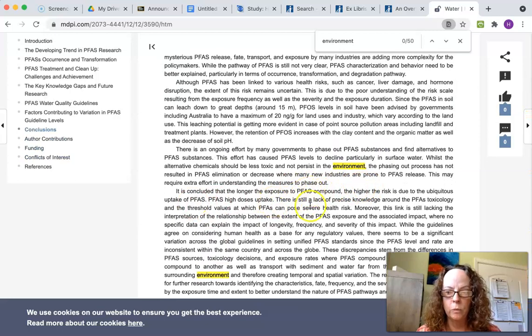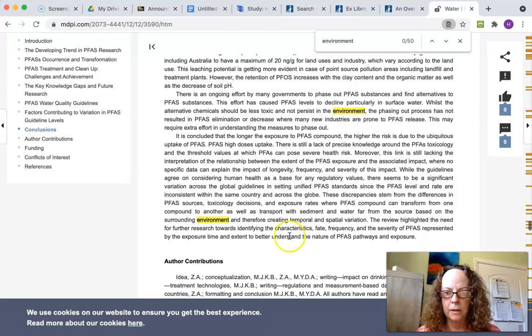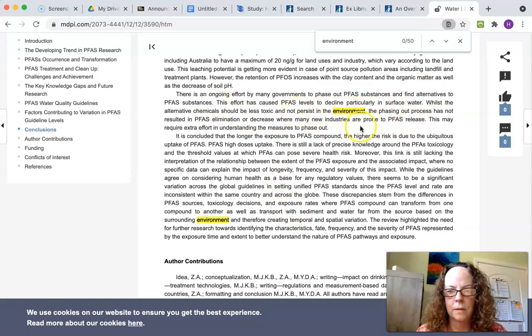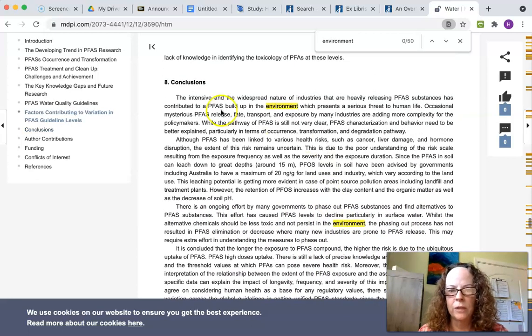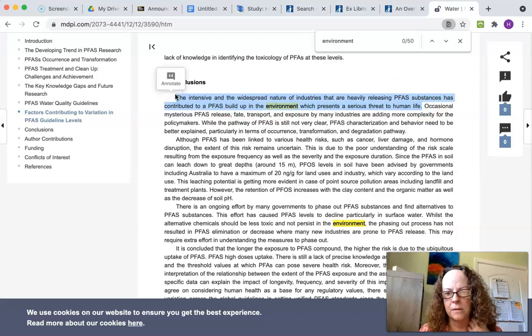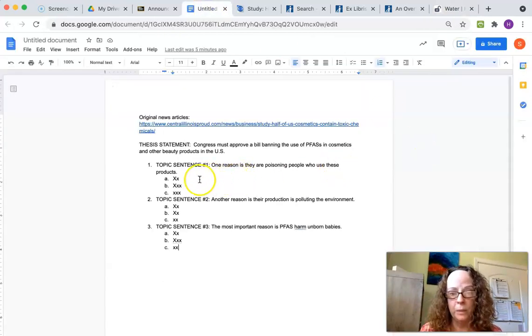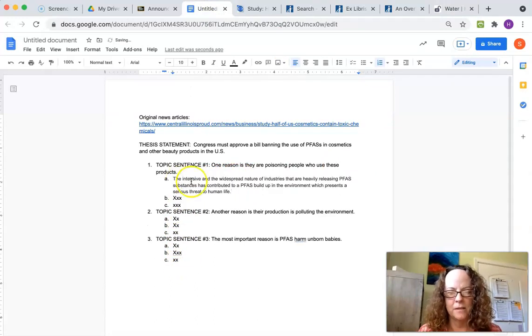Ooh, wow, okay. Talking about how they're getting rid of it. This is a threat to human life. That's actually a really interesting sentence. So I actually accidentally found something for one of my other reasons, which is that it's bad for people, right? So I'm going to tuck that sentence in here.